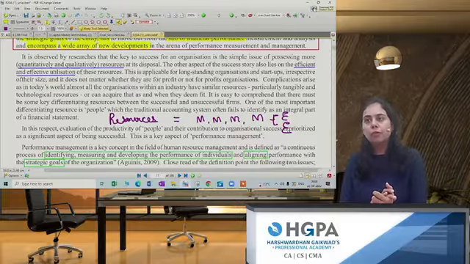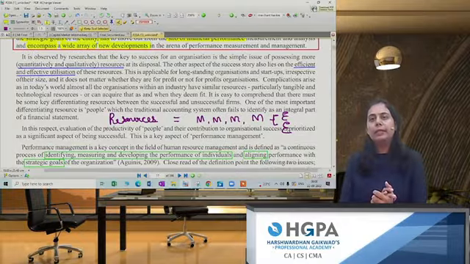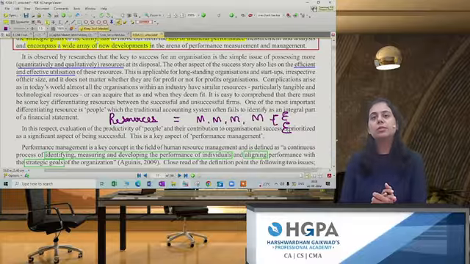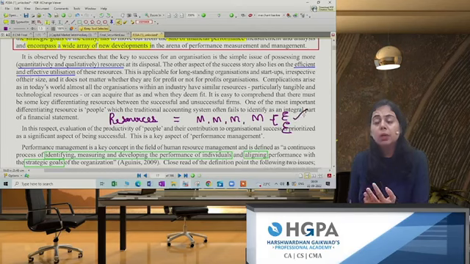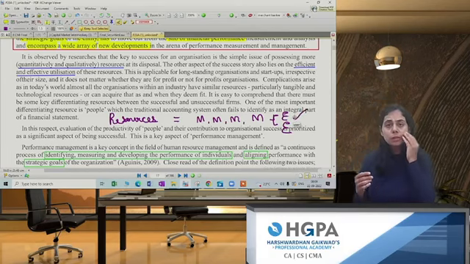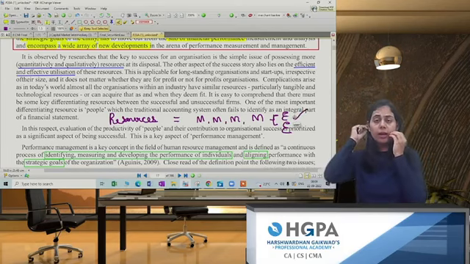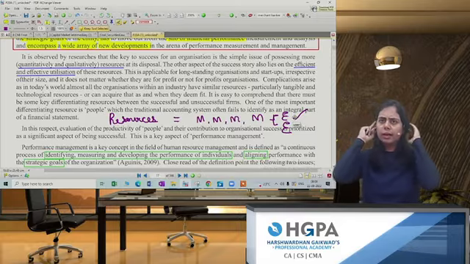Like for a person, if this work has to be completed in 8 hours, and if that person completes the work in 7.5 hours, it means what? He has done the work efficiently. Because this person was doing the work again and again, he was able to achieve the target half an hour early.